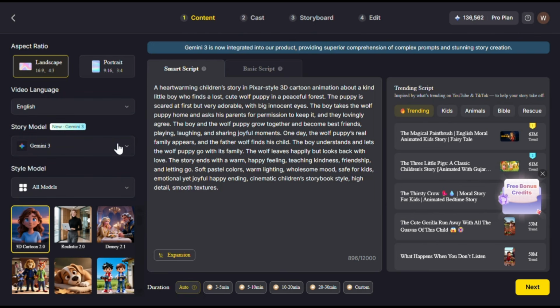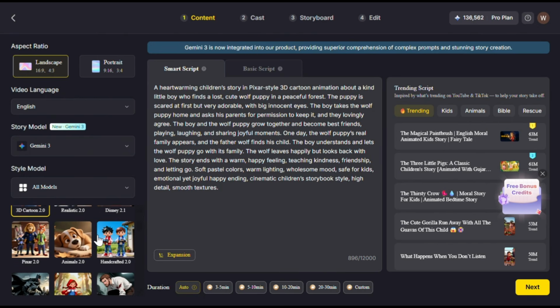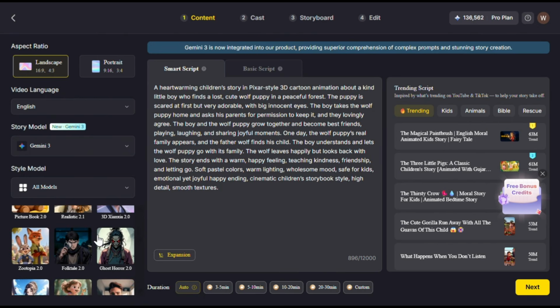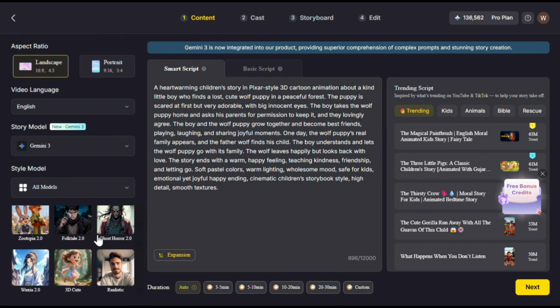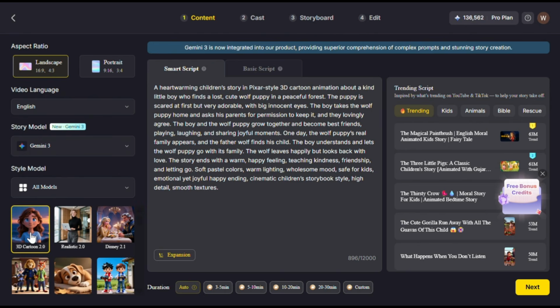Next, you need to select the story model. Now, this is very important because MagicLight will use this model to create the script for your story. I will go with Gemini 3 because in my opinion, it creates more natural stories and narration, which is exactly what I want. Next, you need to choose the video style. Just look at how many different styles are available. You can go with the one you like. I went with the Disney style because that is the best for kids content.